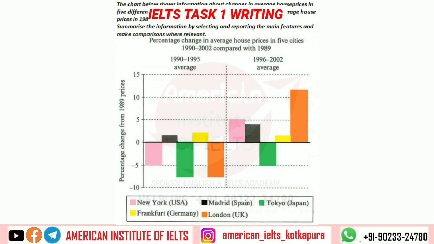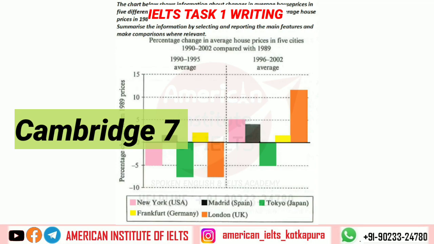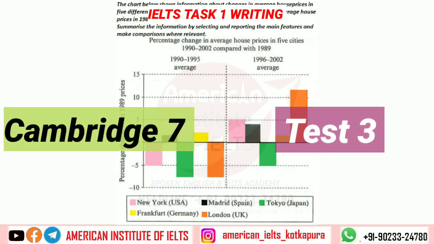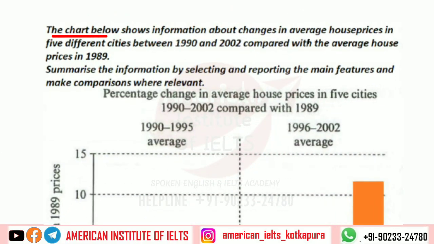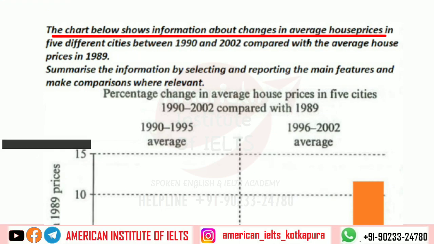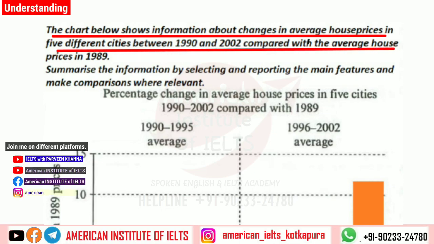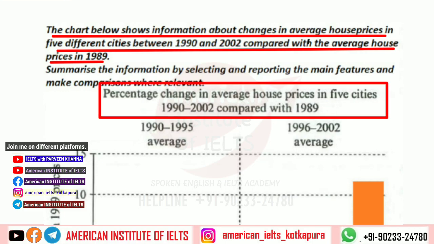So I have taken this bar chart from Cambridge 7, test 3. As you can see, the chart below shows the information about changes in average house prices in 5 different cities between 1990 and 2000 compared with average house prices in 1989. So it means, guys, these prices have been given in comparison to 1989 prices.